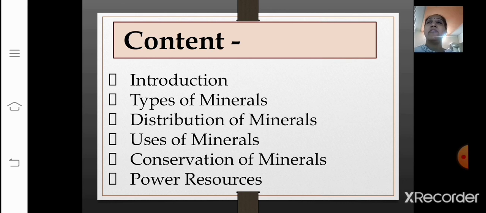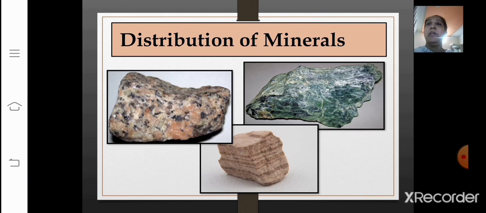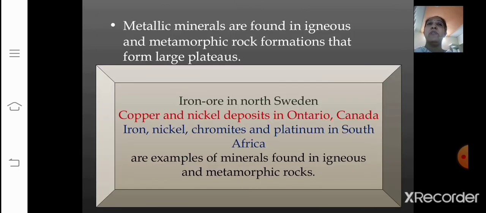Now children, in this session we are going to learn about the distribution of minerals all over the world as well as in India. Now here I have given you the images of igneous rocks, metamorphic rocks and sedimentary rocks. See, minerals occur in different types of rocks. Some are found in igneous rocks, some are found in metamorphic rocks, while others are found in sedimentary rocks. Generally, metallic minerals are found in igneous and metamorphic rock formations that form large plateaus.